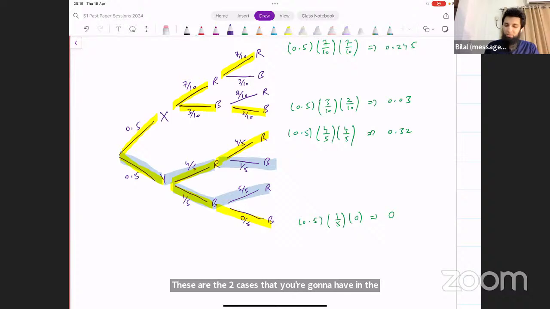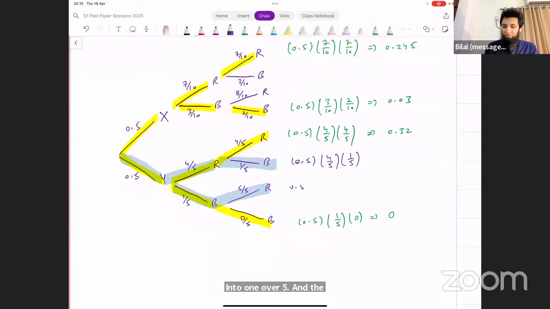What are these two cases? Let's evaluate them. 0.5 into 4/5 into 1/5. And the second one is 0.5 into 1/5 into 5/5.